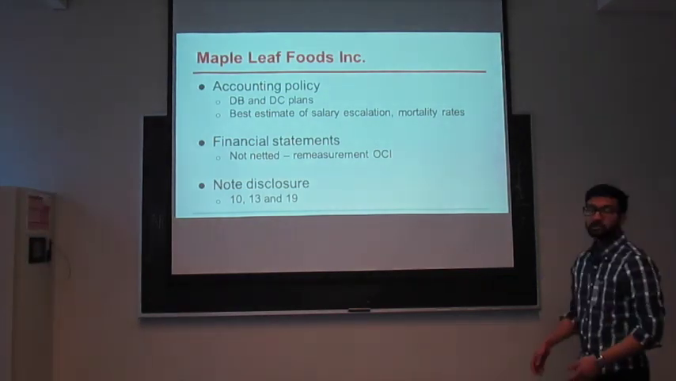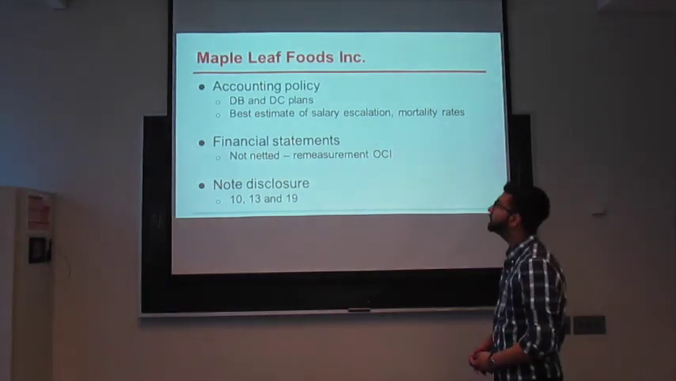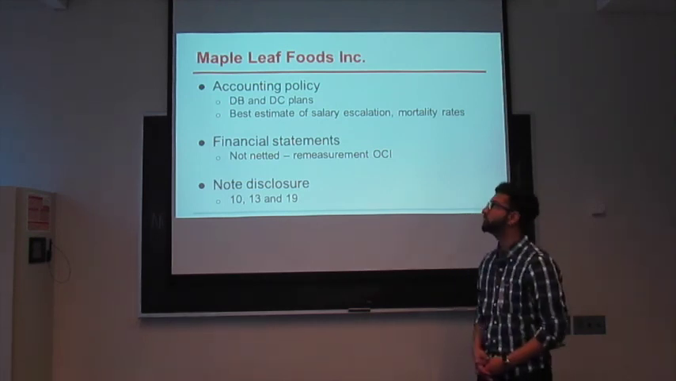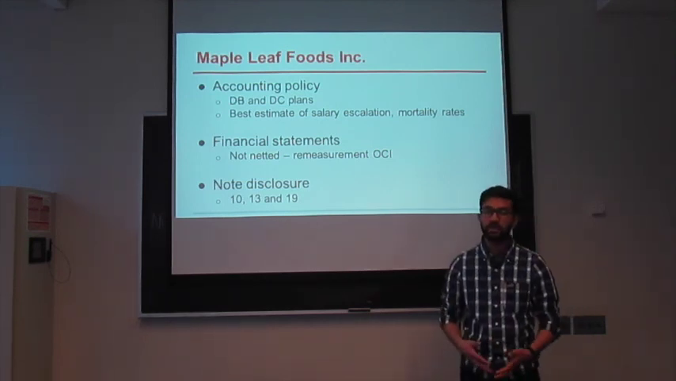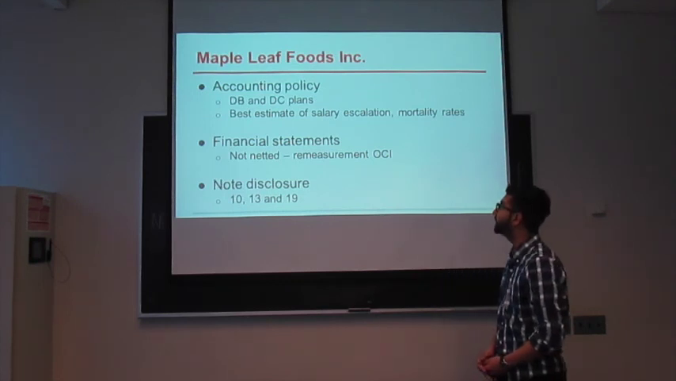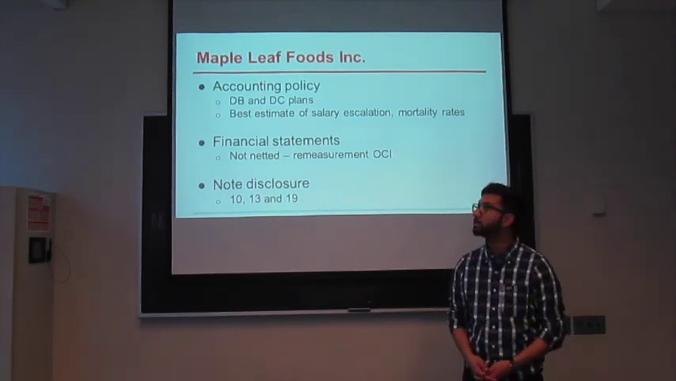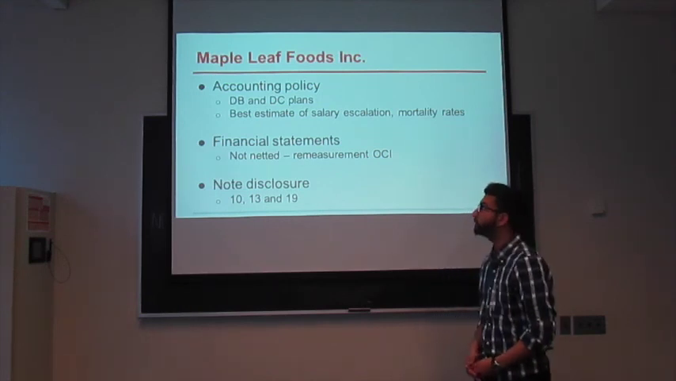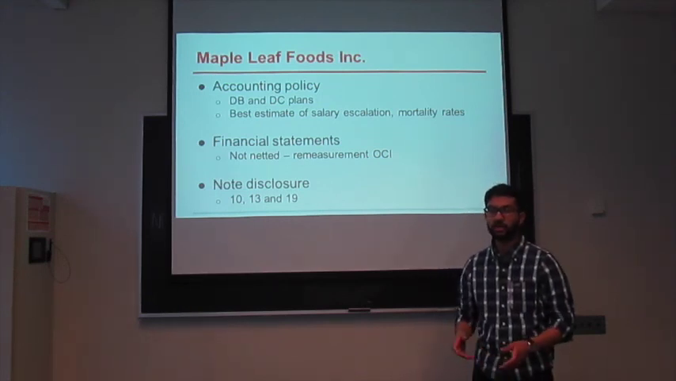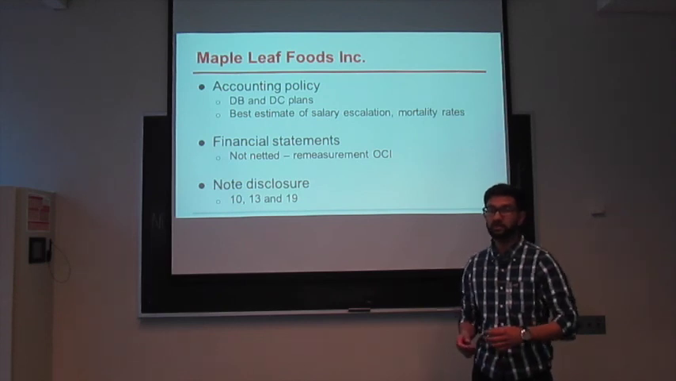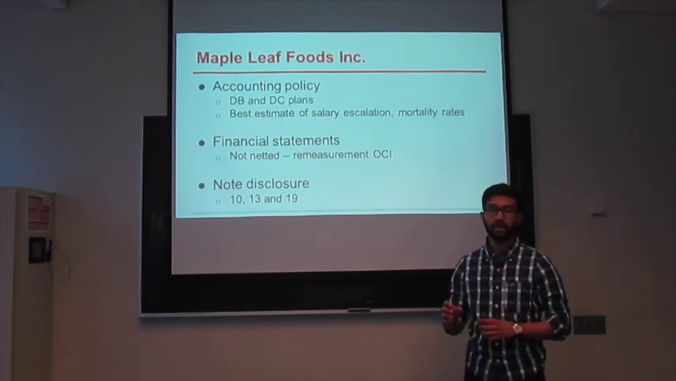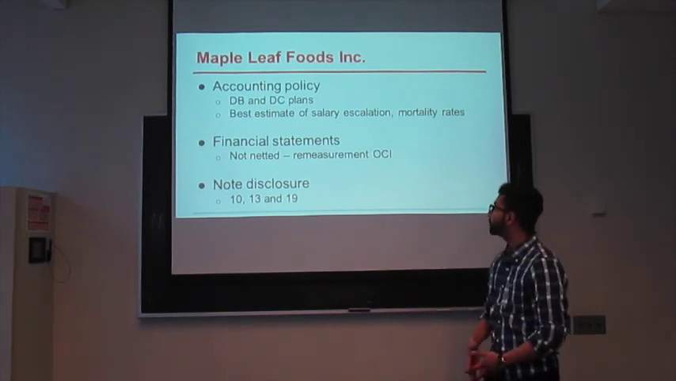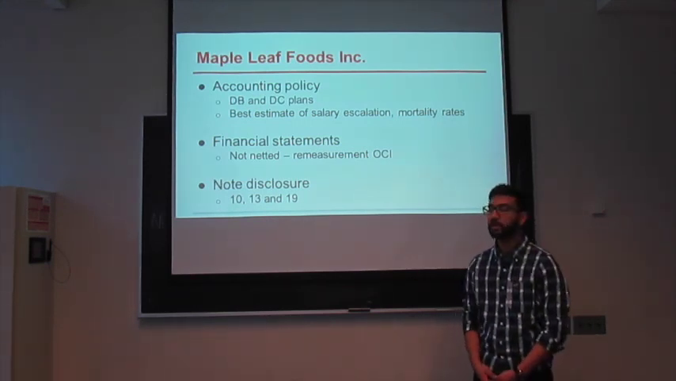The last company that we looked at was Maple Leaf Foods, and like the other companies that we mentioned earlier, it too has defined benefit and defined contribution plans. They get the values for this from the best estimate of the salary escalation and the mortality rate. One interesting fact about the financial statements for Maple Leaf Foods is that they don't net the plan assets and obligations. They keep them as separate line items on their financial position. Also, remeasurements go to OCI like any other IFRS compliant company.